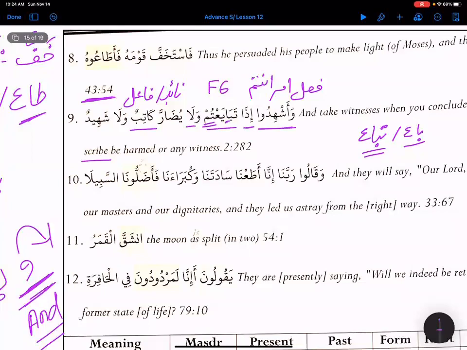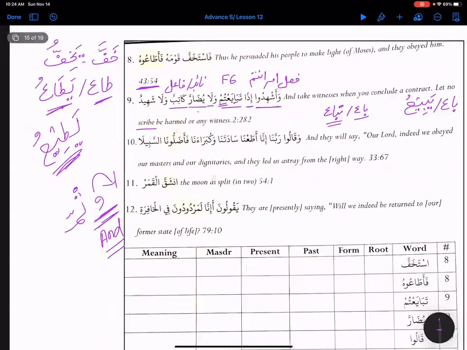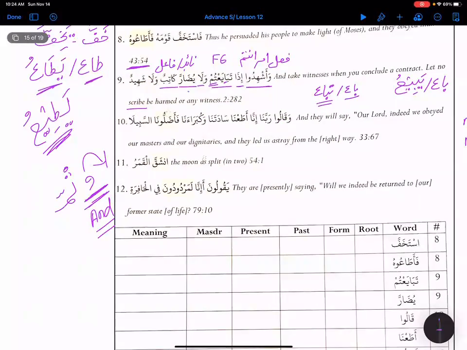wala yudarra katibun wala shahid, and do not let the scribe or the witness be harmed. So what is that yudarra? What is the base root letter? Darra yadurru, right?